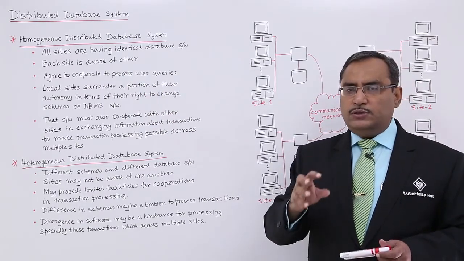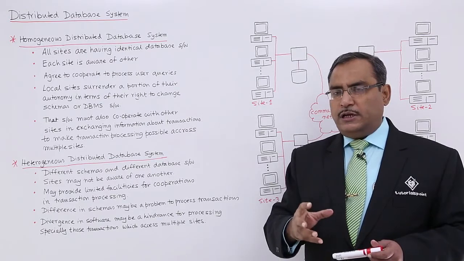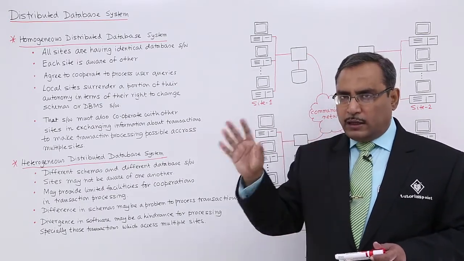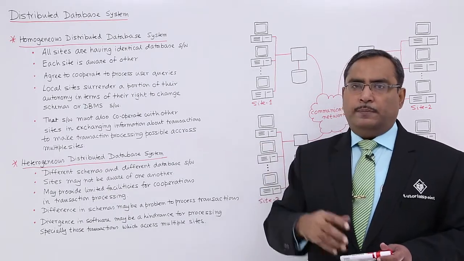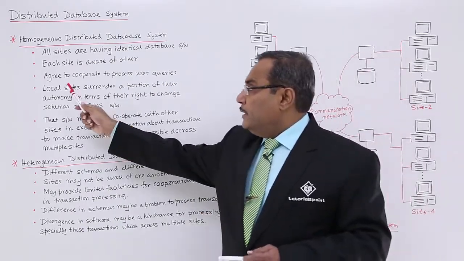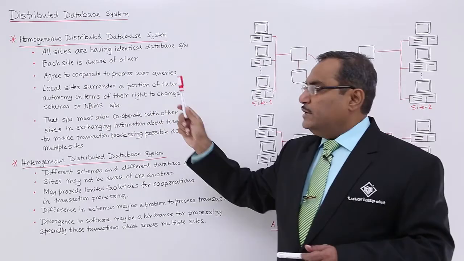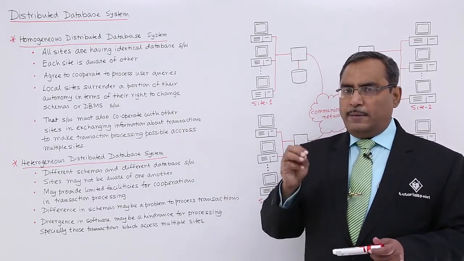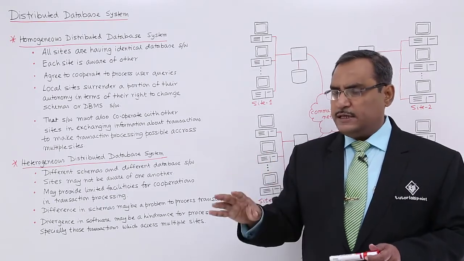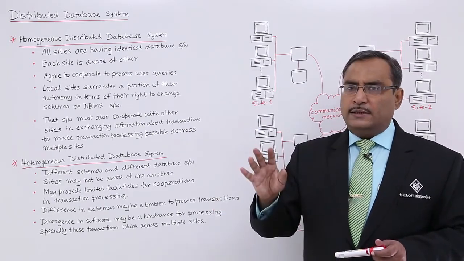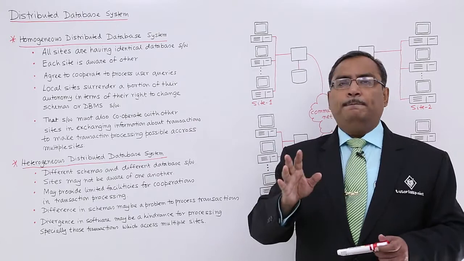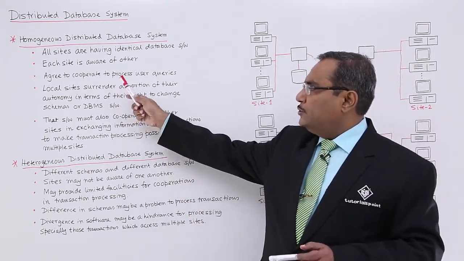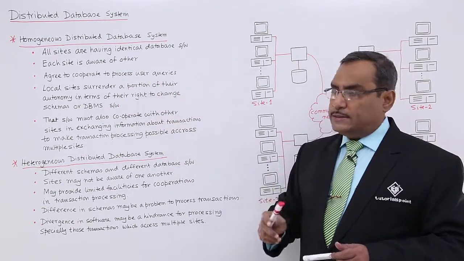Each and every site knows that it has a partial database, that the rest of the database is at 2 other sites, and they know which other sites contain parts of the database. They agree to cooperate to process user queries. Whenever a particular query comes which requires access to different databases on different sites, these sites will be in a mood to cooperate.